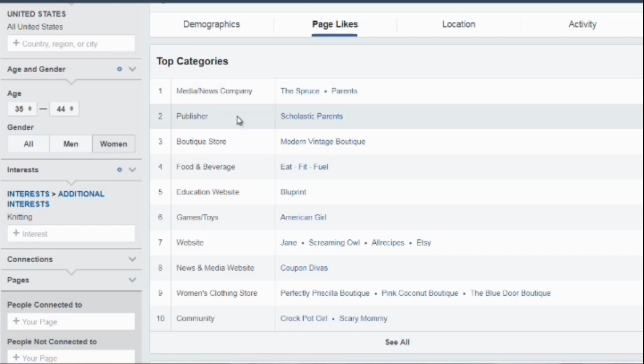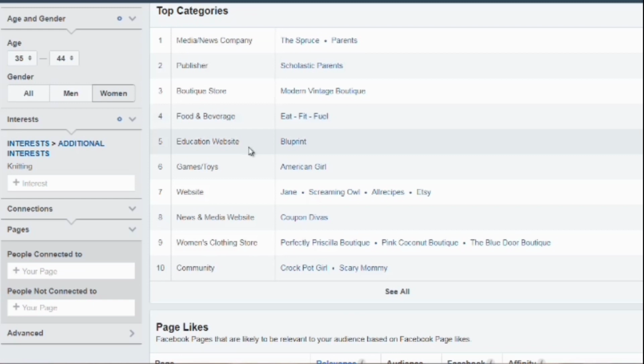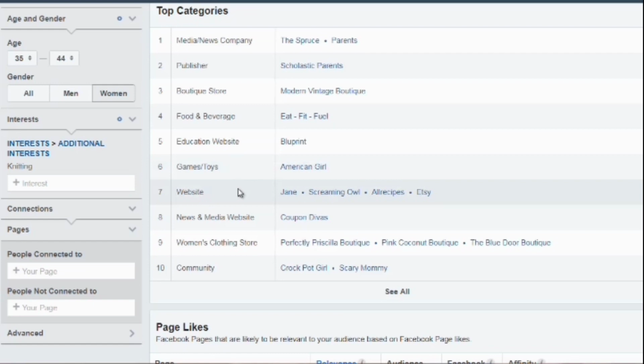What are they interested in terms of publishers? It says boutique stores. What do they go to in terms of shopping? What do they eat? What do they drink? What education websites do they go to to learn something about knitting, maybe? Where do they go for games and toys? What websites do they visit?